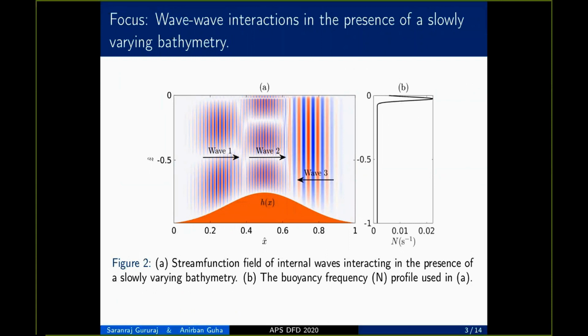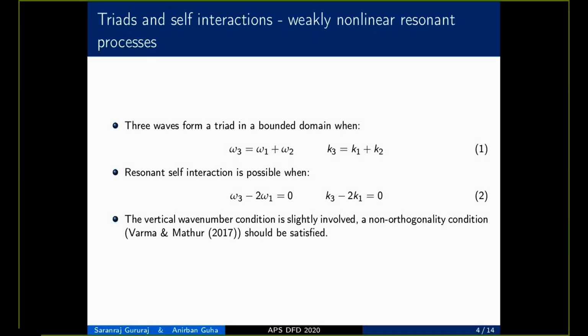The wave number of the wave is much larger than the characteristic wave number of the topography. We also focus on a parameter regime in which the topography does not interact or scatter the waves involved in the triad interaction. Figure 1b also shows the typical stratification profile we use in this study. The wave-wave interactions we focus on in this study are triads and self-interactions. They are weakly nonlinear resonant processes.